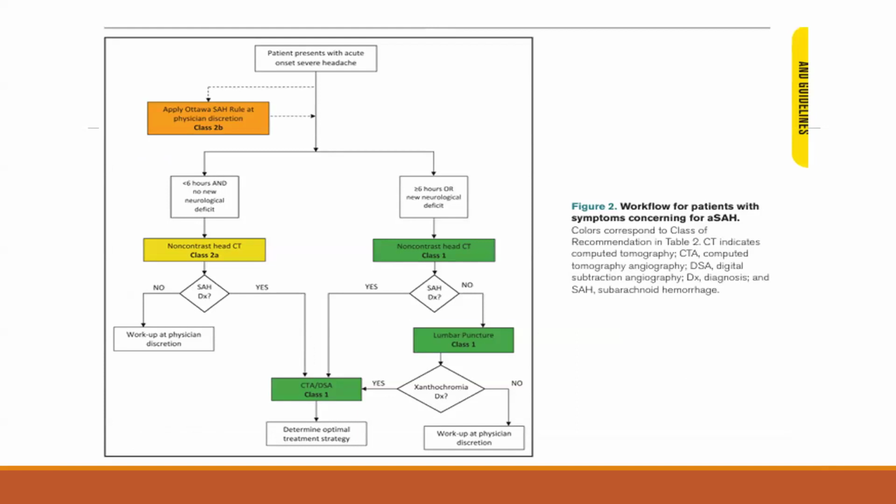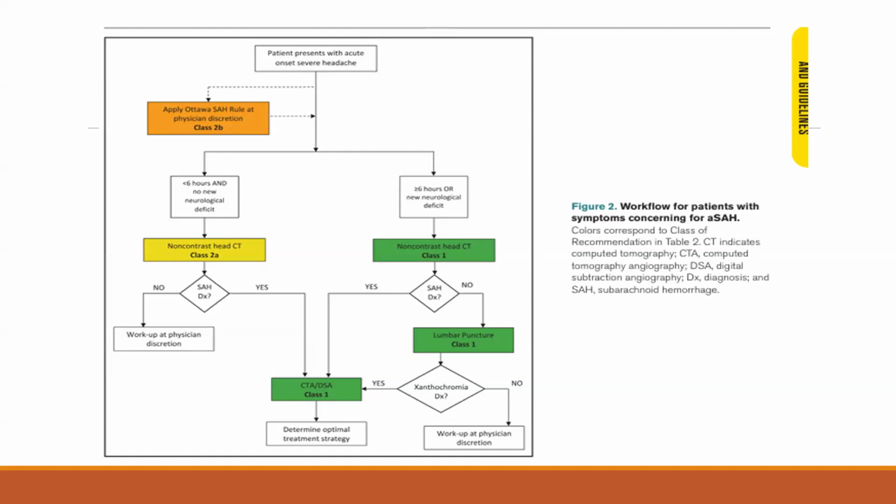And if the headache is less than 6 hours and there is no new neurological deficit, then go for a non-contrast head CT. If SAH is seen on non-contrast head CT, then we need to go for CT angio and DSA to determine the optimal treatment strategy. If CT does not show any evidence of SAH, then we should work up other diagnoses.